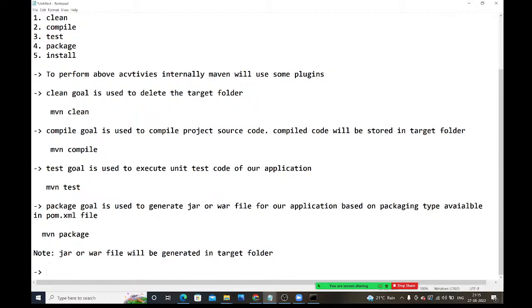Same way, the project we created also will be installed as a dependency inside our local repository. From where are we downloading the dependencies? From the local repository. In that same local repository, our project also will be installed as a dependency. Understood guys? What is the install goal doing? It is installing our project as a dependency in the Maven local repository.